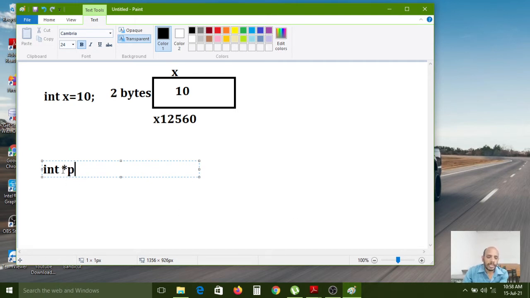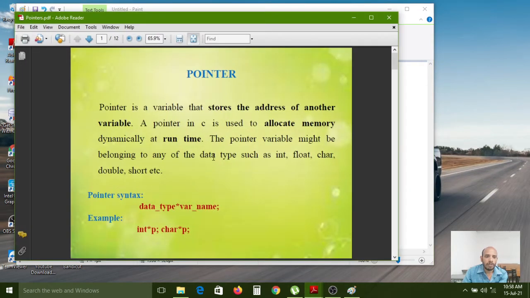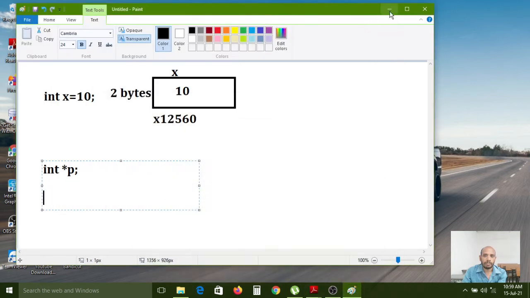So now I am creating the pointer here by using the star symbol. If you write the statement like this, the pointer has been created with the int data type. Now I want to initialize a memory address to this pointer. What is a pointer's functionality? A pointer is a variable that stores the address of another variable. Here, the address is this one.